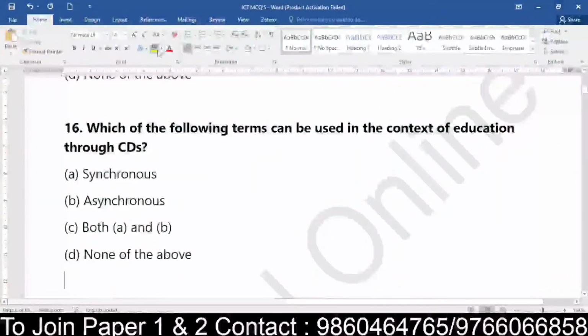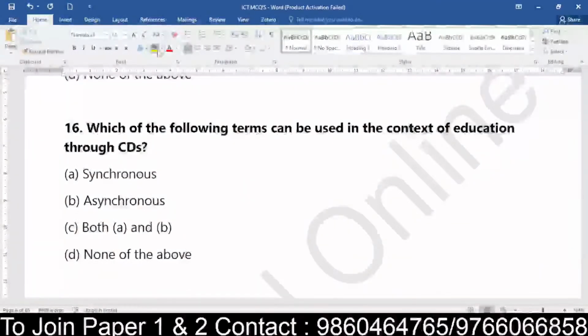Which of the following terms can be used in the context of education through CDs? So when we use education with the help of compact discs, it will be termed as what? Synchronous, asynchronous, or both A and B. So just be careful, the question is twisted. Now you are doing the questions in sync, so you should know what it is.